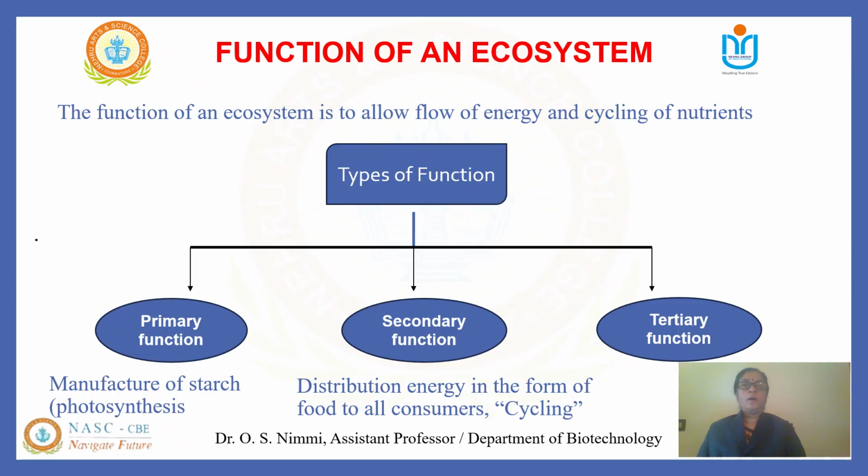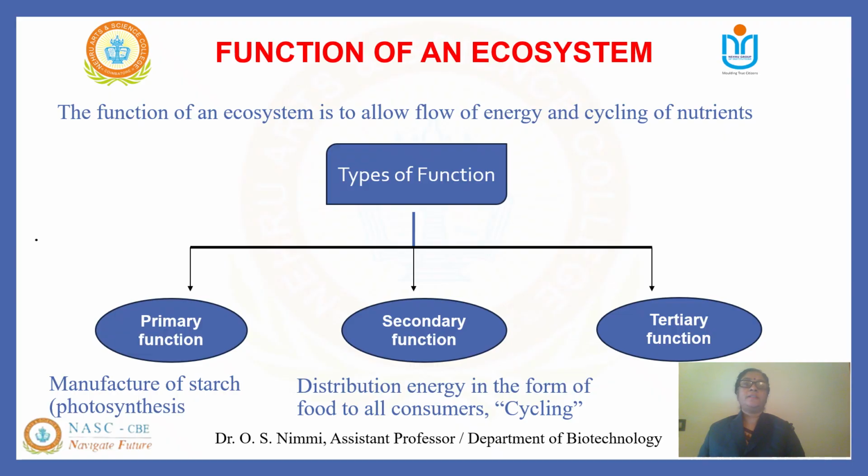So what are the functions of an ecosystem? Ecosystems perform several crucial functions that are essential for maintaining life and regulating the planet's systems. These functions include productivity, decomposition, energy flow, nutrient cycling, habitat provision, biodiversity maintenance, climate regulation, and water filtration.